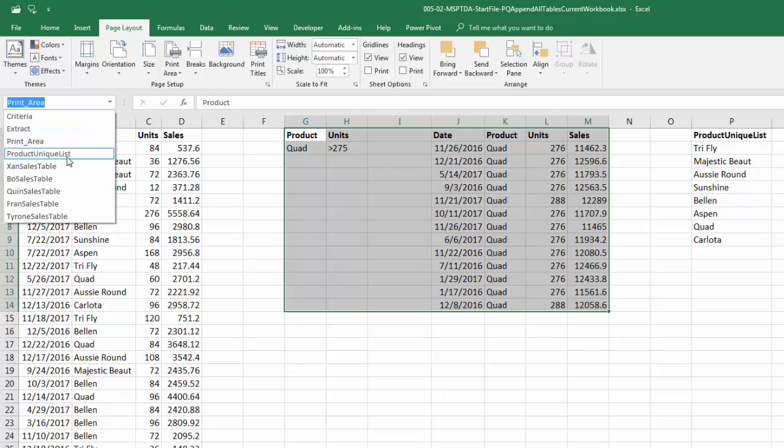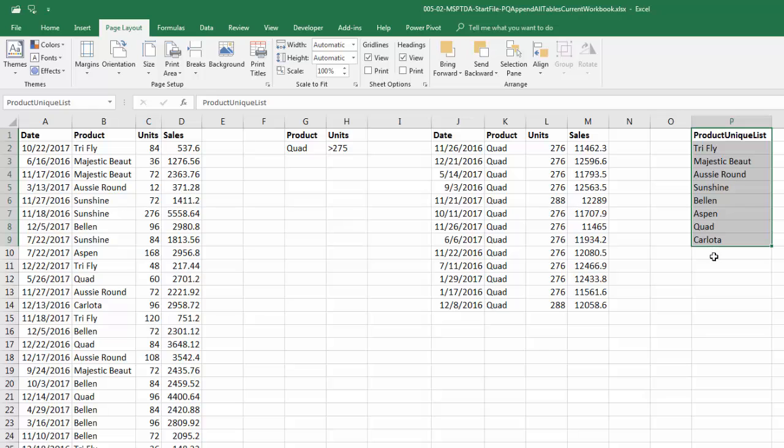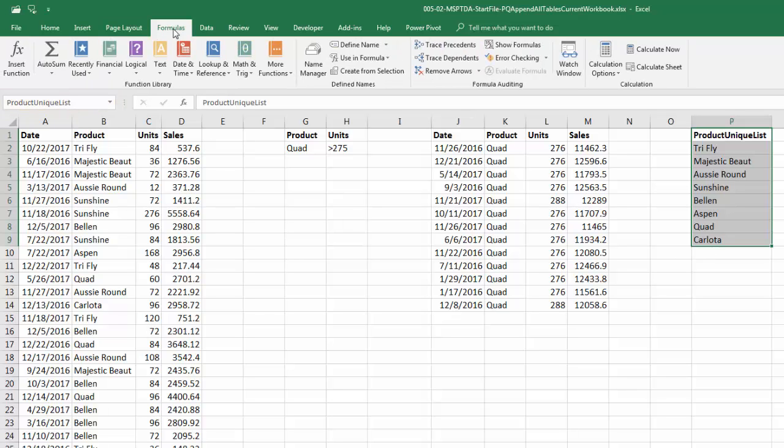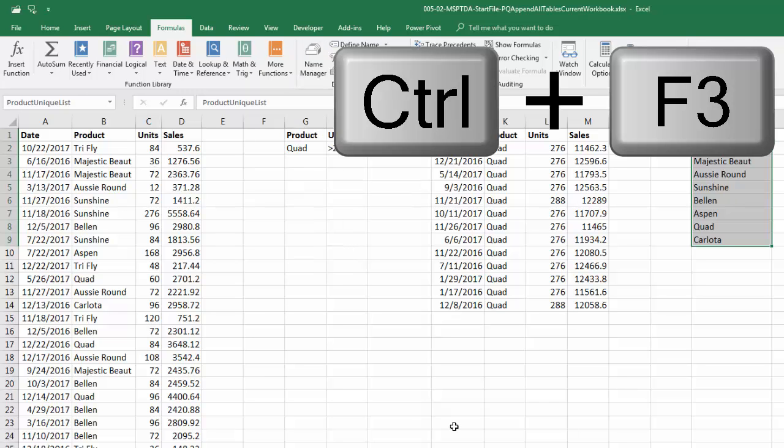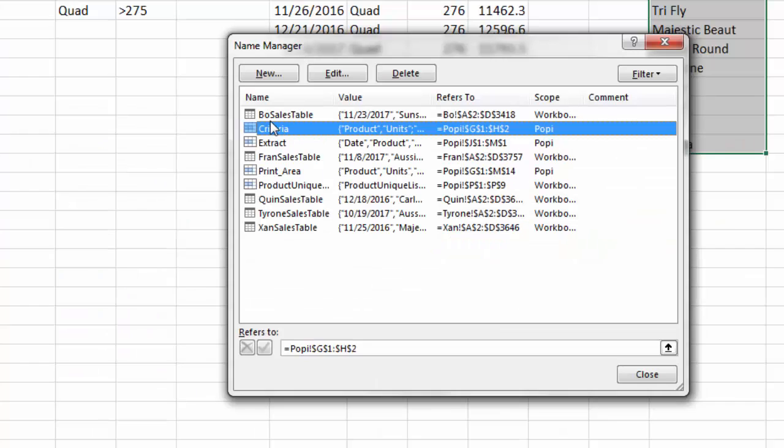There's also a defined name. Someone named this over here using the name box. If we wanted to, we could go up to formulas, up to name manager, or we could use Control F3. And we can see the icons. There's a table. These are defined names. There's print area.